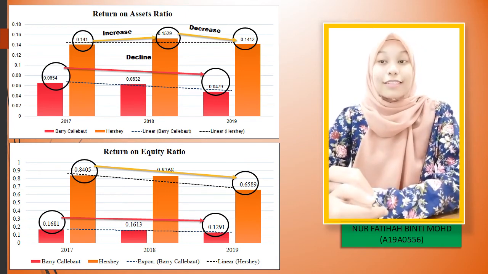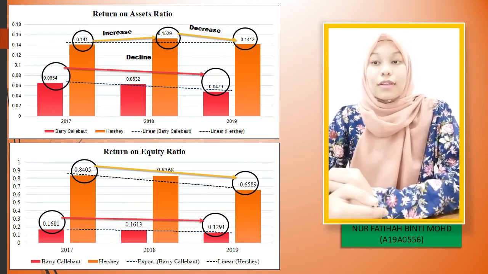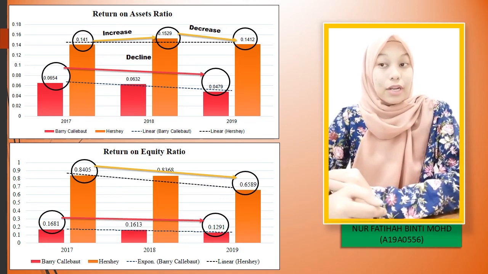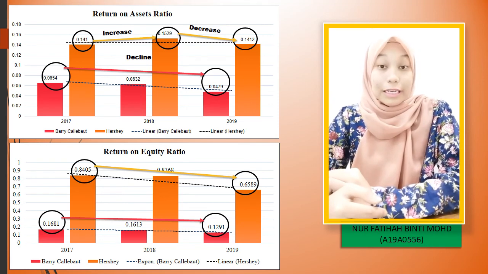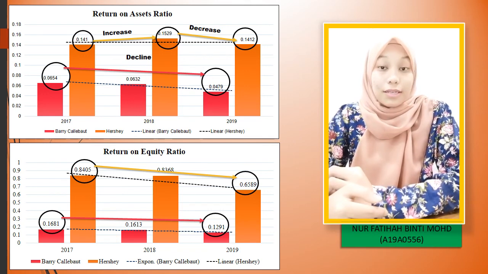The last but not least, I will analyze the return on equity ratio. The purpose of using this analysis is to measure the rate of return earned on the stockholder equity investment in the firms. Therefore, the higher the number, the greater the return earned for the firm stockholders.